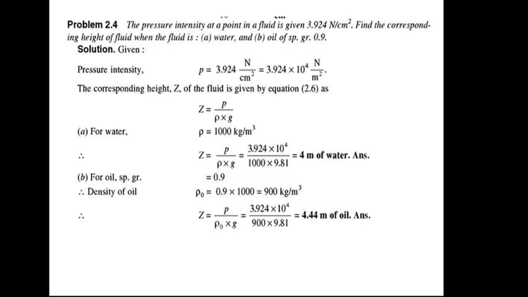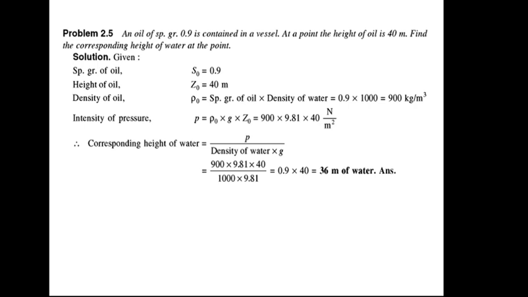And by using hydrostatic law, Z is equal to P by rho g, we will substitute the value of pressure, the density of oil and acceleration due to gravity. After putting all those values, we will get the answer as 4.44 meter of oil. So see the difference. For the same pressure of 3.924 Newton per centimeter square, the corresponding height is 4 meter if the fluid is water, but if the fluid is oil, then the corresponding height will be 4.44 meter of oil.